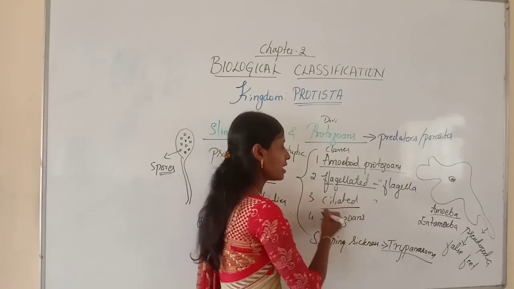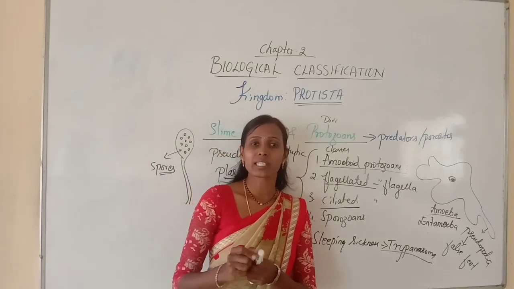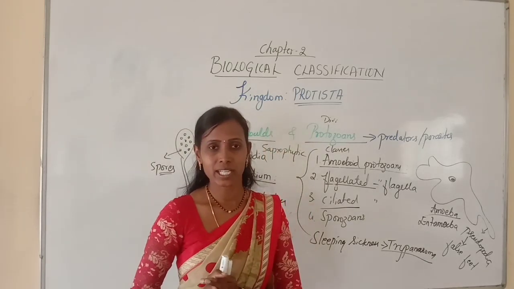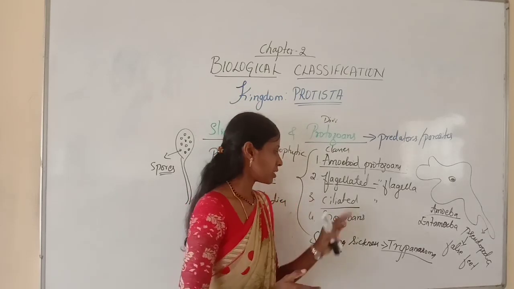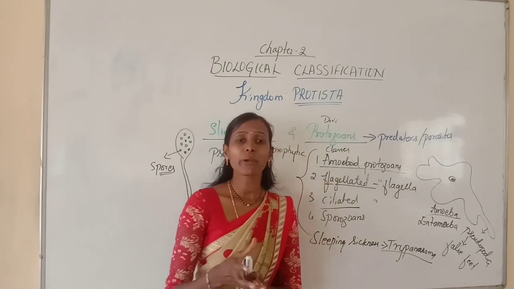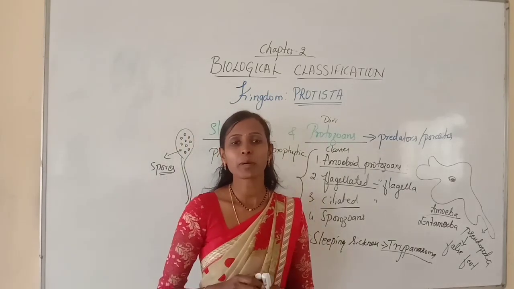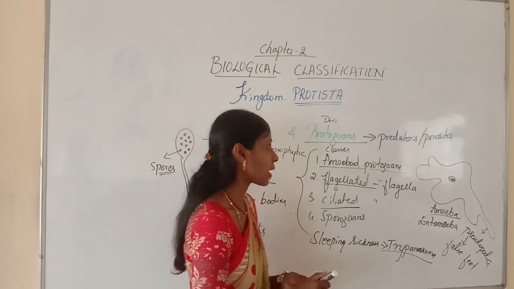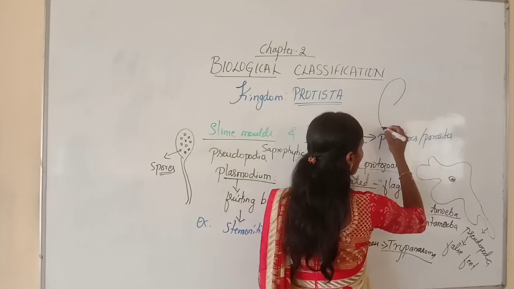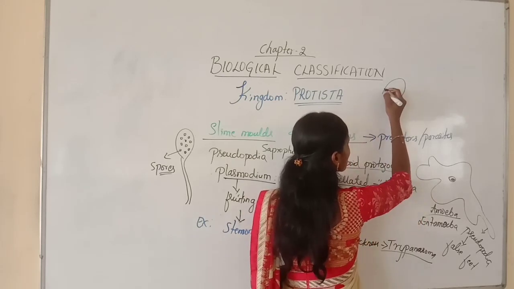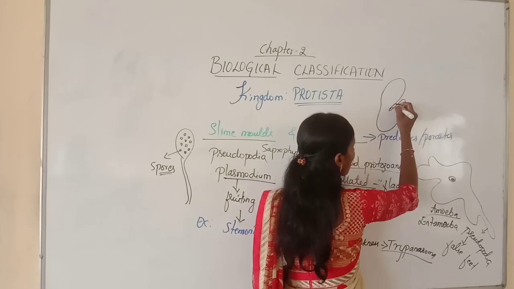And next one is ciliated protozoans. These are usually aquatic and actively moving organisms. Why are they actively moving? Because of the presence of thousands of cilia. Let us draw a simple example. So this is an example, a Paramecium.